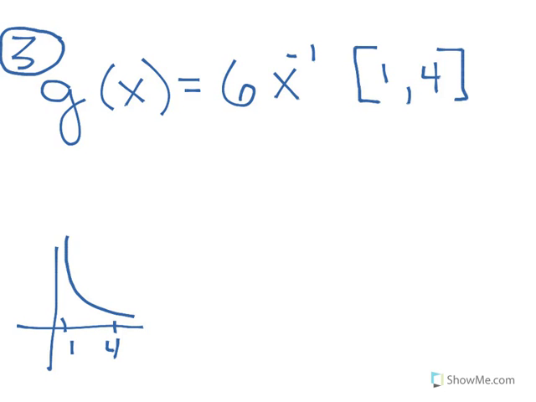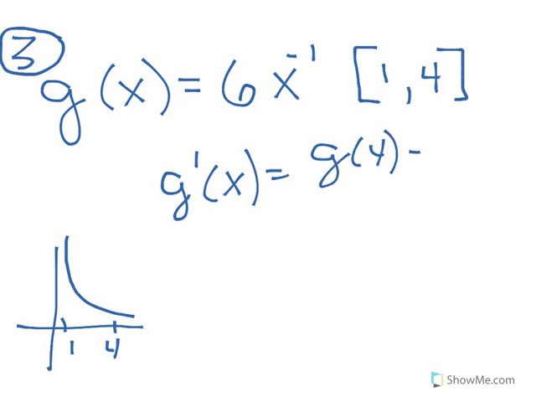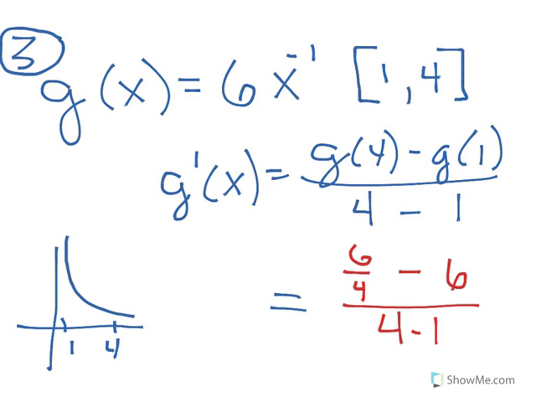So now I'm going to try to prove the conclusion of the mean value theorem. If it looks smooth and continuous, then I know, looking over the interval 1 to 4, there has to be a point such that, this function doesn't have an f on it, it has a g, such that g prime of x equals g of 4 minus g of 1 over 4 minus 1. So I'm going to fill in the information I know.